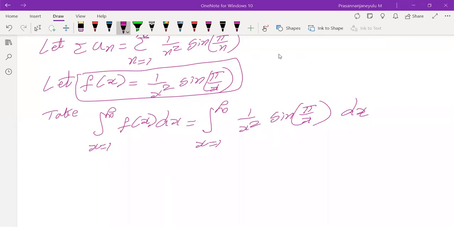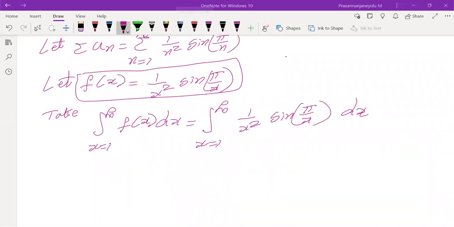Integration. How can we find the integration here? Any idea? Inside the trigonometric function, if the angle is x, then we can do integration. But here, the angle is not x. In that case, what do we have to do? We have to go for substitution.